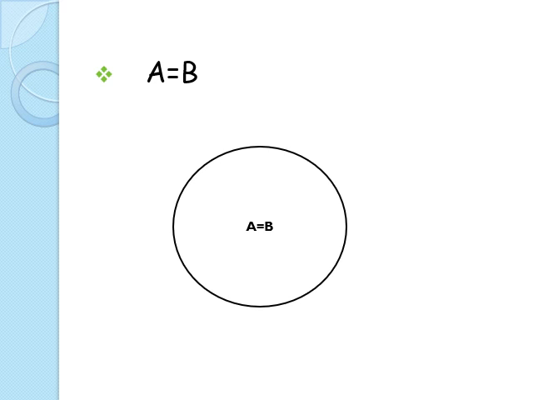Here not only are all A are B, but all B are also A. In the previous question, all B are A was not true. But in this case, all B are A is also true. So here you see there are no two diagrams, there is only one diagram because A is equal to B, so entire A is equal to entire B. So there is only one circle.